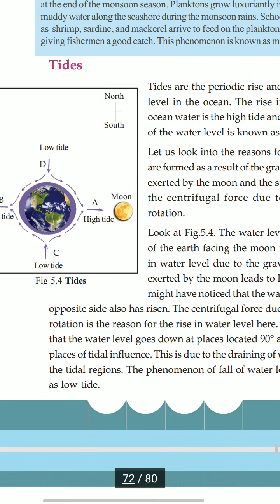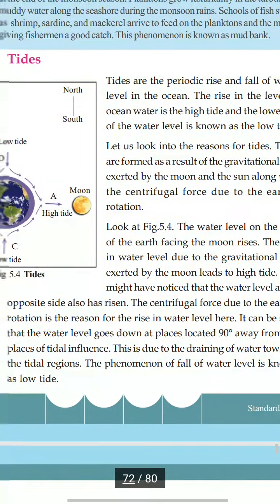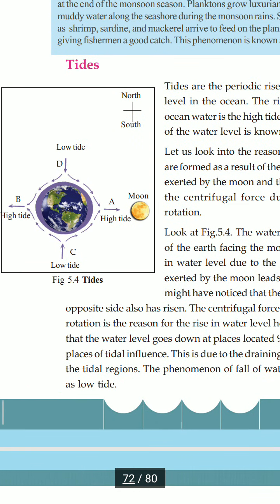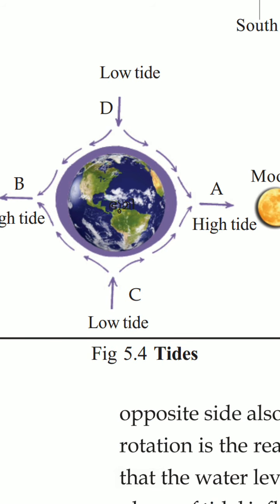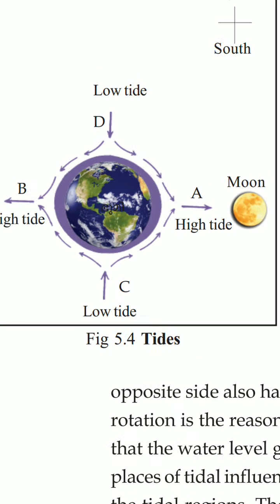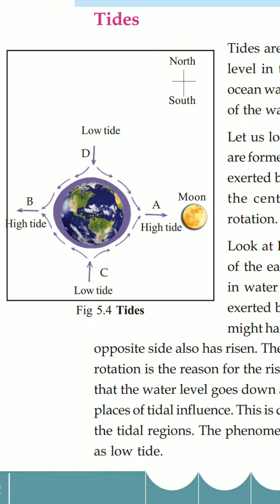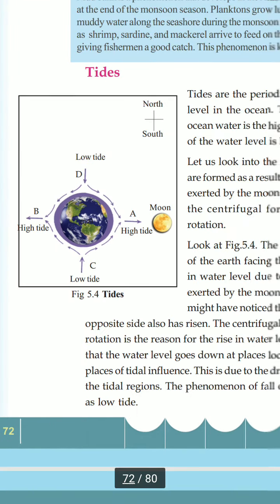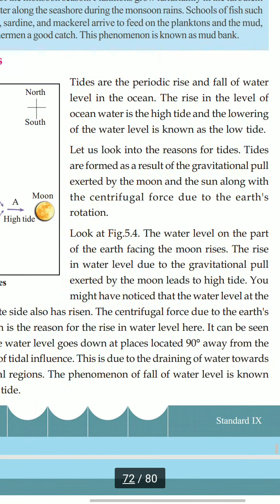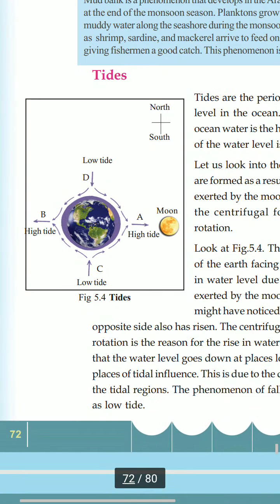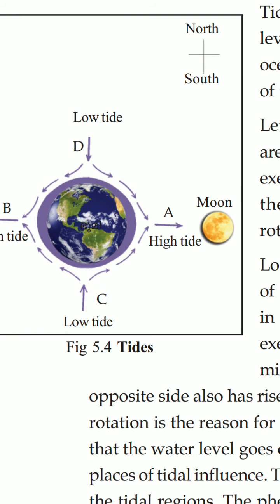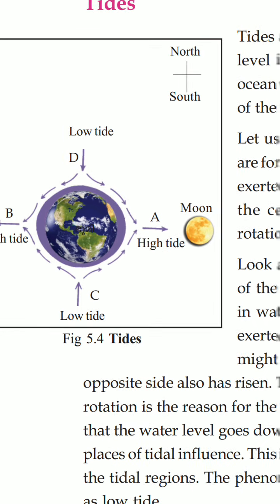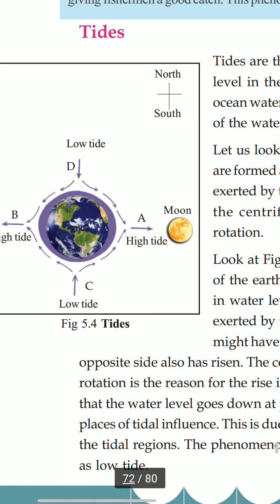Here in figure 5.4, the water level on the part of the earth facing the moon rises. Here you can see the outer layer of the earth in violet color. The water level on the part of the earth facing the moon rises, and the parts opposite, at the north and south poles, have a low level of water, that is low tide.